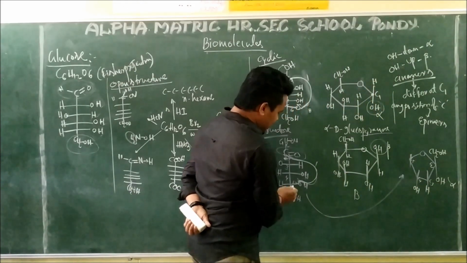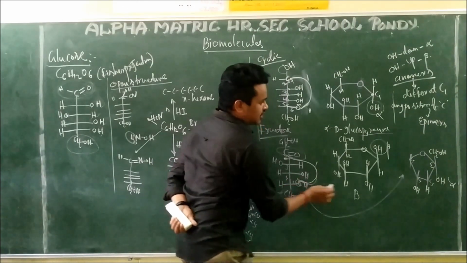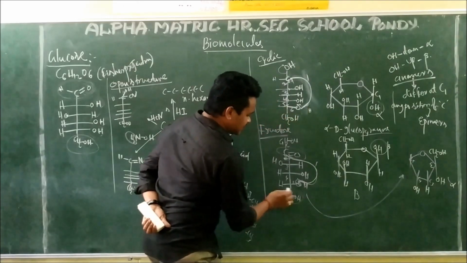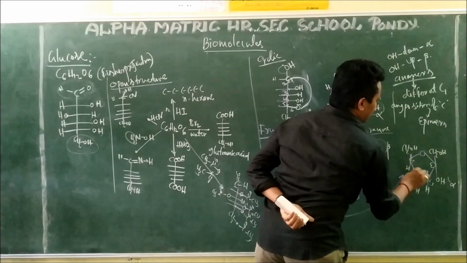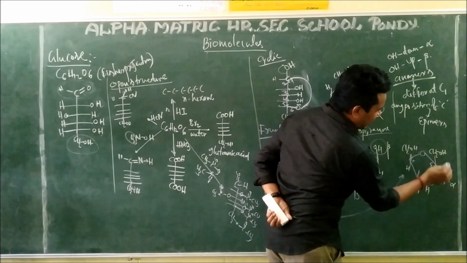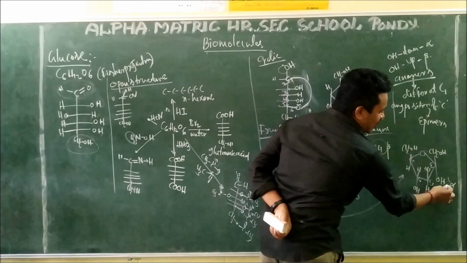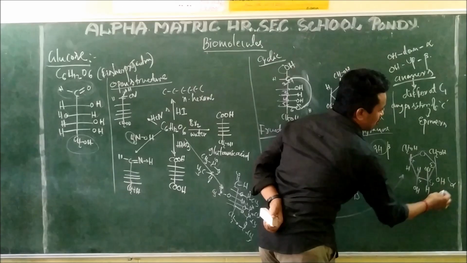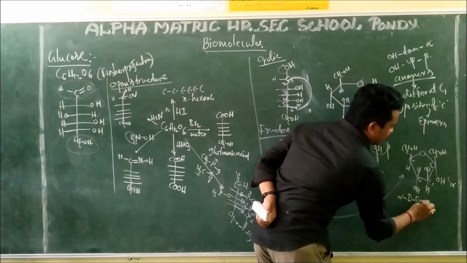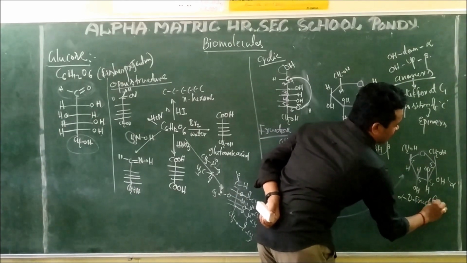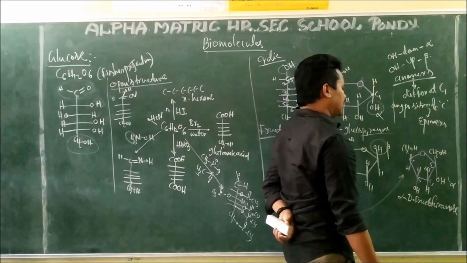And at C5, what groups are there? One side the oxygen link, other side CH2OH and H. I am writing CH2OH upside, H will be downside. The OH group will decide: OH group downwards is called alpha-D-fructofuranose.